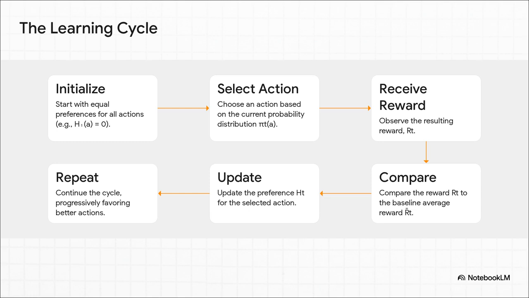At the end of the month, they check the revenue. Was it a hit or a miss compared to the average? And based on that result, they adjust their gut feelings, bumping up the score for the winner and slightly lowering it for everyone else. Then, next month, they do the whole thing all over again. But this time, their bet is just a little bit smarter.